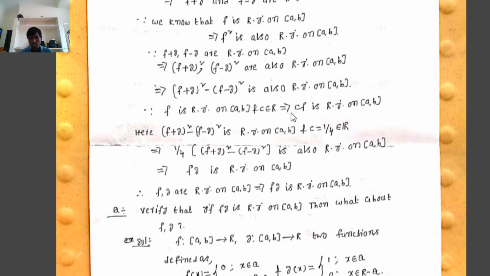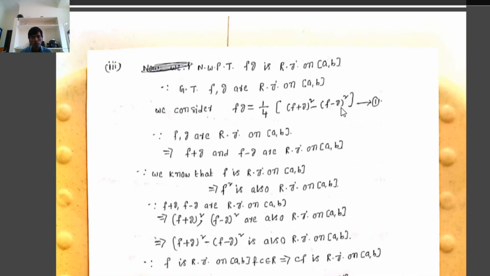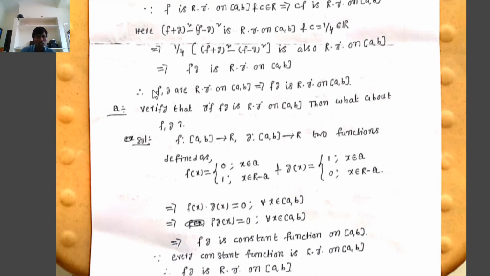That implies automatically cf, meaning 1 by 4 into f, where f equal to (f plus g) whole square minus (f minus g) whole square, is also Riemann integrable on closed interval a, b. Therefore using the cf condition, 1 by 4 into [(f plus g) whole square minus (f minus g) whole square] is also Riemann integrable on closed interval a, b. Now we consider 1 by 4 into [(f plus g) whole square minus (f minus g) whole square] equal to fg. That implies fg is Riemann integrable on closed interval a, b. Therefore, f, g are two Riemann integrable functions on closed interval a, b, then automatically fg is also Riemann integrable on closed interval a, b.